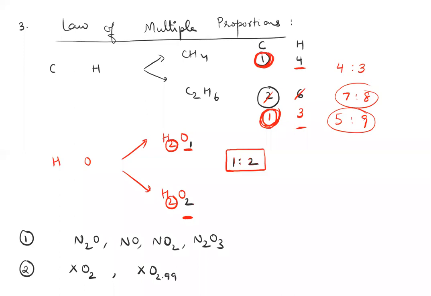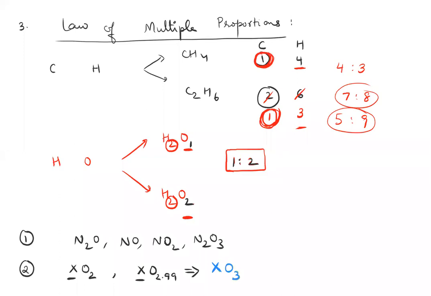Then it implies from this law that you cannot have 2.99, because for the same amount of X, the amount of O should be in simple whole number ratios. So due to approximation in the calculation I got this 2.99, but otherwise the formula should have been XO3. That is what the law implies. The formula should have actually been XO3, but because of the approximations, I got 2.99.